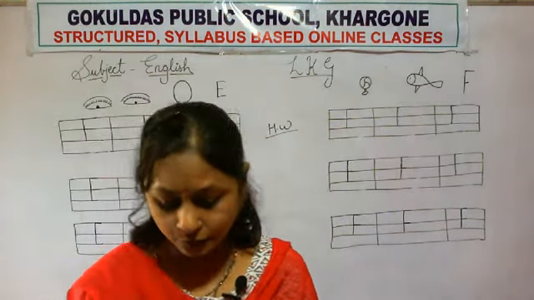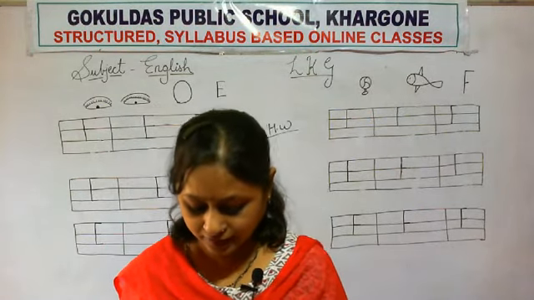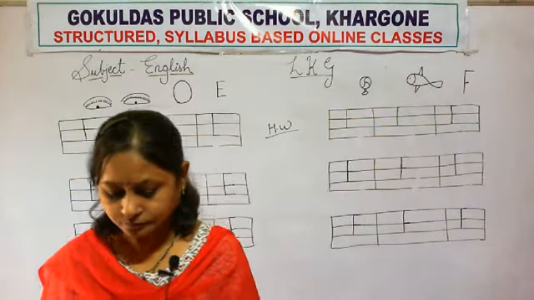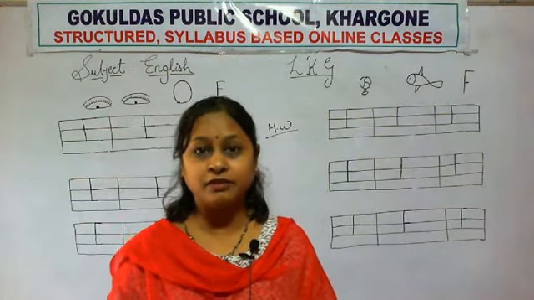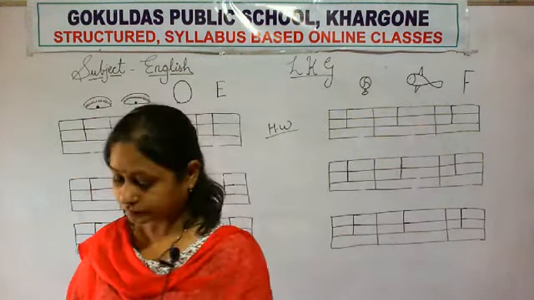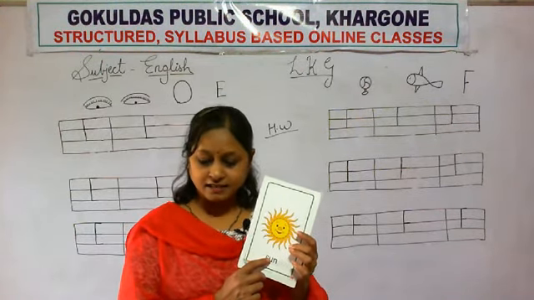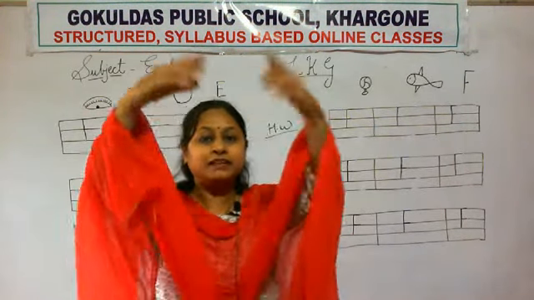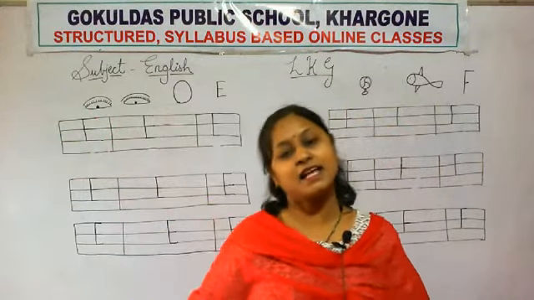Okay. Now we will have one rhyme. Let us sing Thank You God. Which rhyme will we say? Thank you God. What is this? Sun. God made the sun.